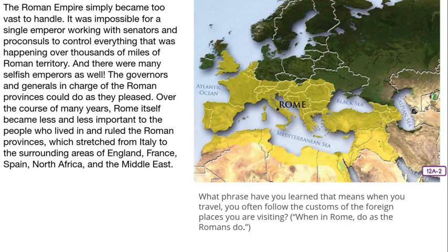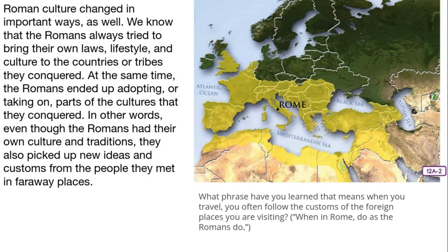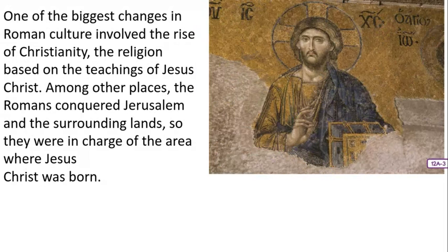When in Rome, do as the Romans do. Roman culture changed in important ways as well. We know that the Romans always tried to bring their own laws, lifestyle, and culture to the countries or tribes they conquered. At the same time, the Romans ended up adopting or taking on parts of the cultures that they conquered. In other words, even though the Romans had their own cultures and traditions, they also picked up new ideas and customs from the people they met in faraway places.